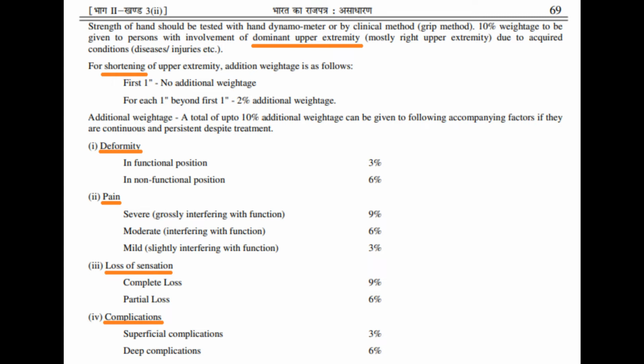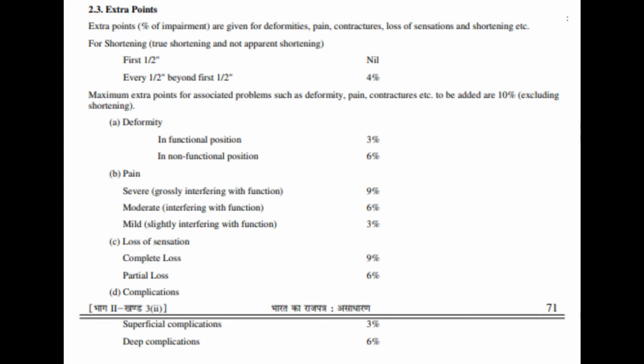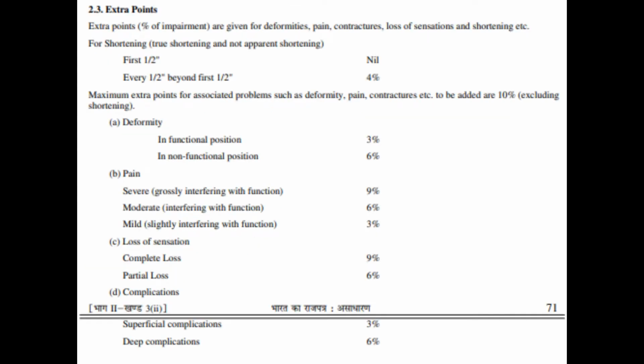Following table from Gazette 2018 describes a list of complications for upper limb. Additional weightage is the term specifically used in Gazette to name the complications in case of upper limb. And this is the list for lower limb. Extra points is the specific term used in Gazette to name the complications in case of lower limb.